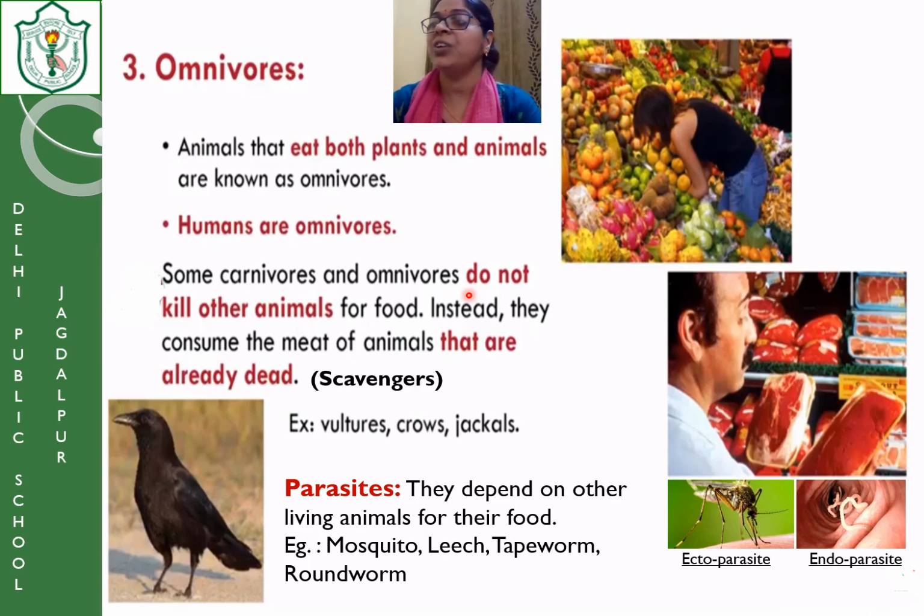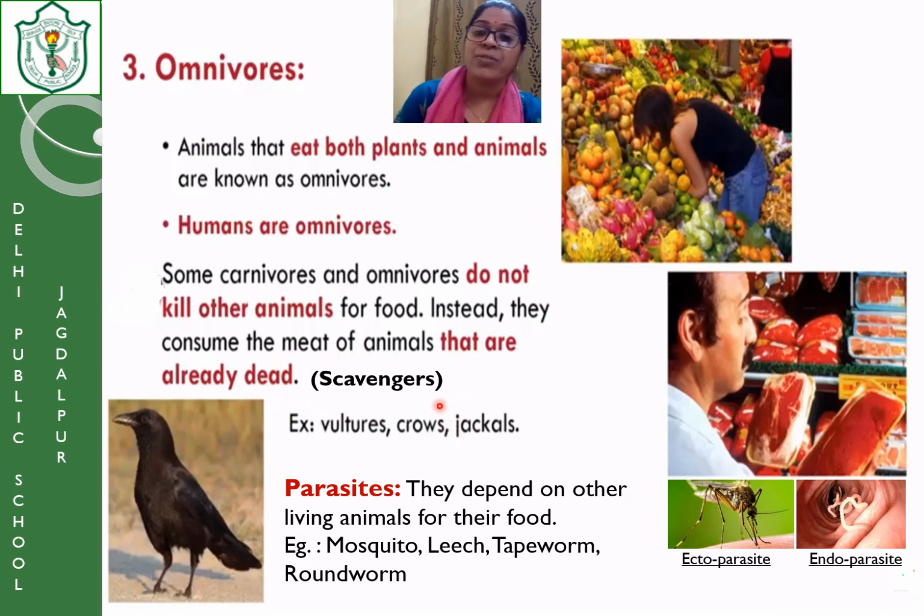Okay. Next, crows and cockroaches are also omnivores. Now, the next category: some of the carnivores and omnivores are kept in this category.